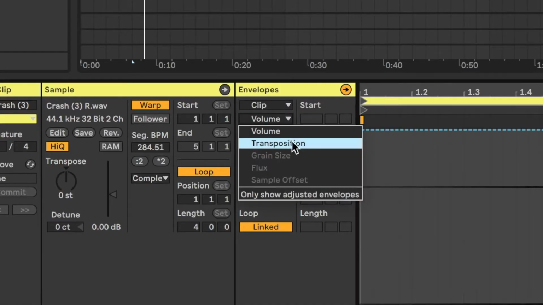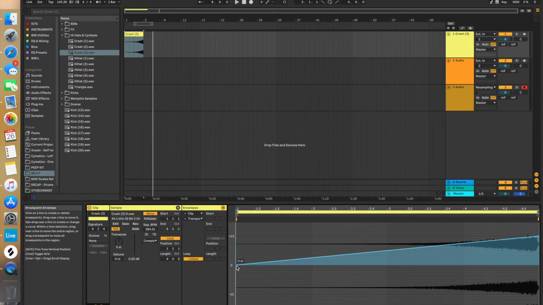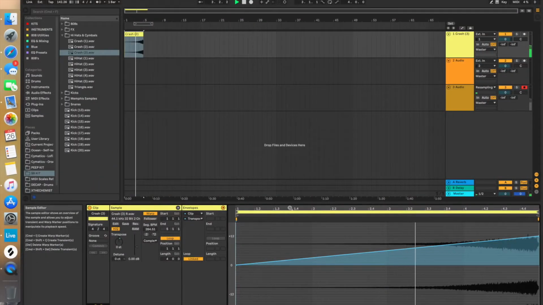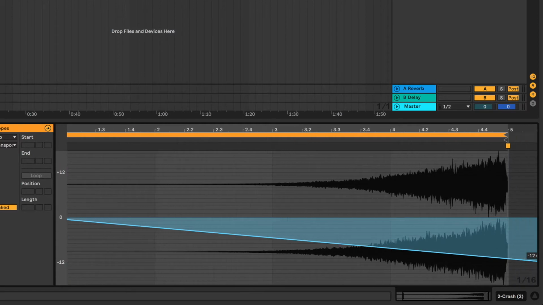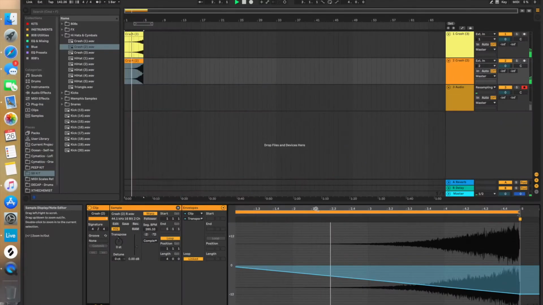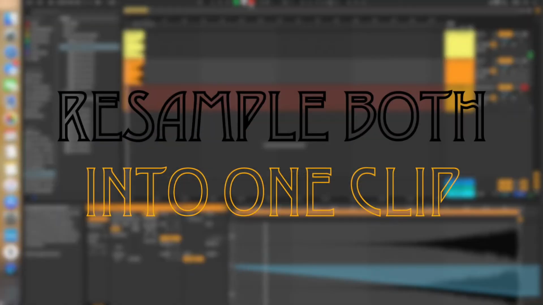First thing I do is click on transposition and transpose the first one up an octave. Then I'll pick a second crash, reverse it, double it, transpose it down an octave. Then I'll resample them both into one.